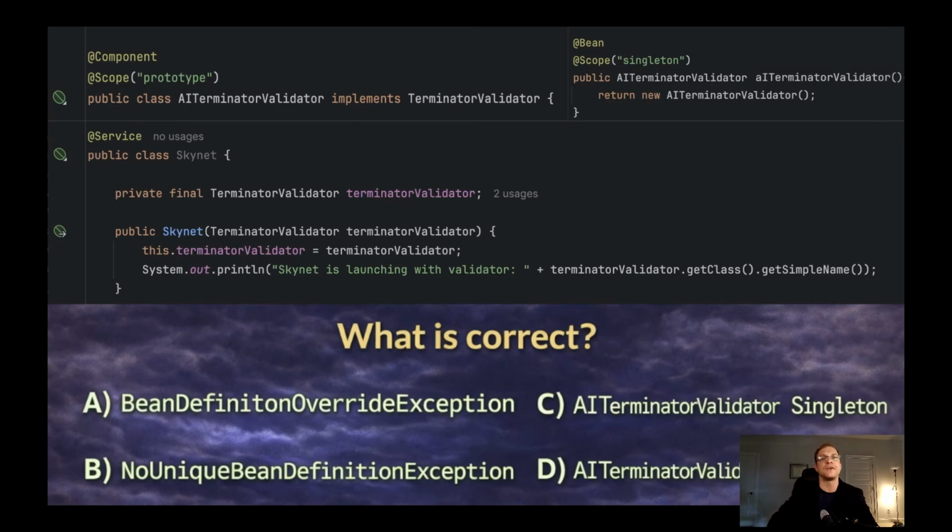So the name of the bean marked with @Component on the left side of the screen is AITerminatorValidator, with all uppercase AIT. And here it will be aITerminatorValidator with the a decapitalized, because it's the name of the method. Here we have another convention: it will always be the name of the method if you don't provide the name. So actually we have two beans with two different names and we should have a NoUniqueBeanDefinitionException.